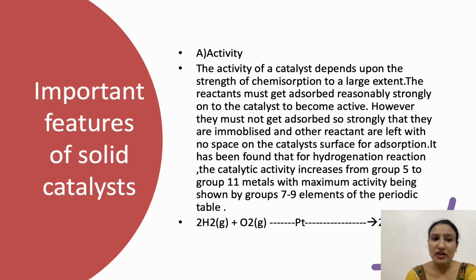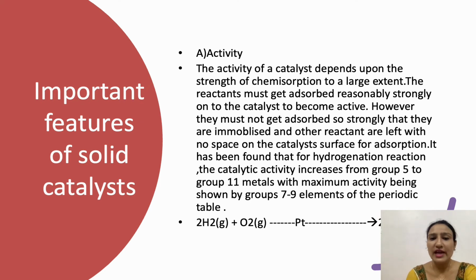Important features of solid catalyst. First is activity. The activity of a catalyst depends upon the strength of chemisorption to a large extent. The reactants must get adsorbed reasonably strongly onto the catalyst to become active. However, they must not get adsorbed so strongly that they are immobilized and other reactants are left with no space on the catalyst surface for adsorption.